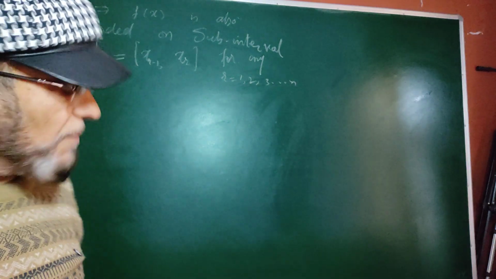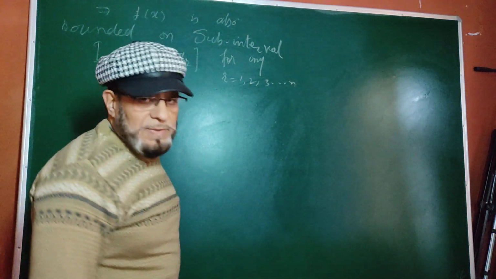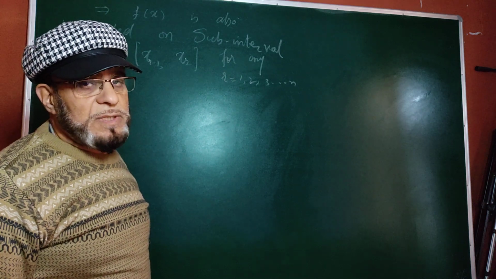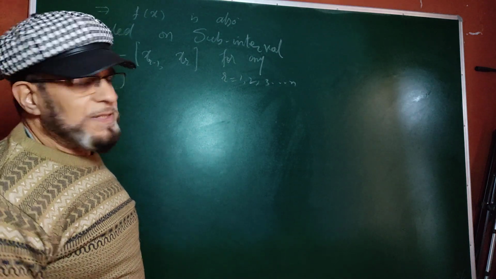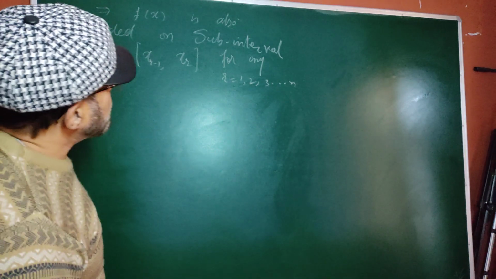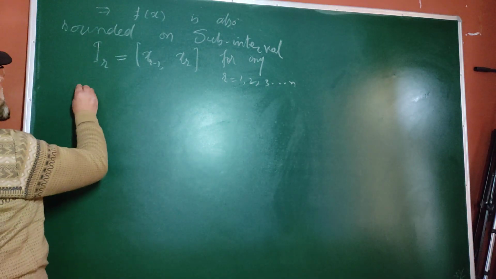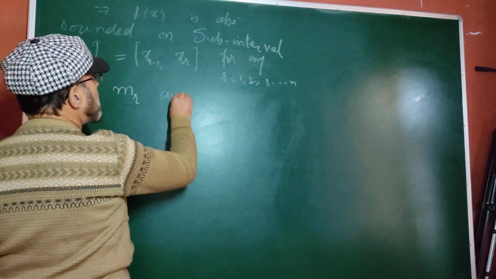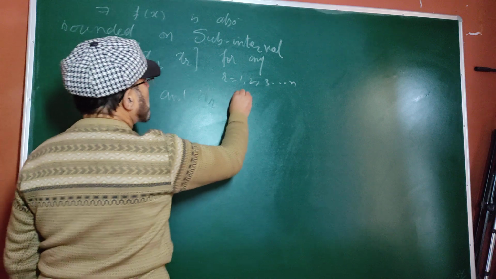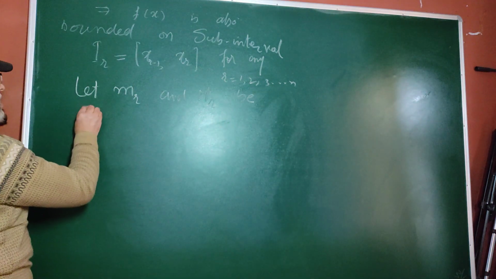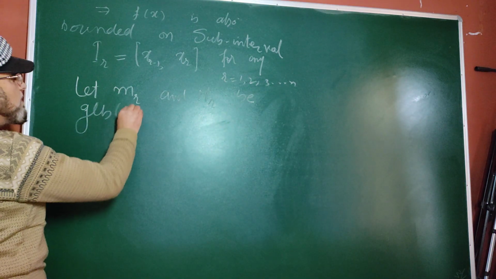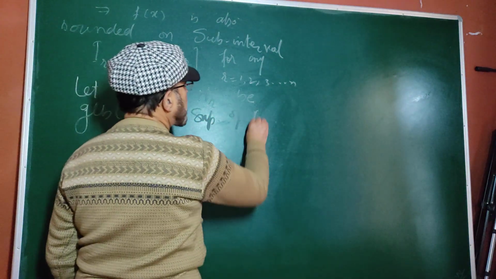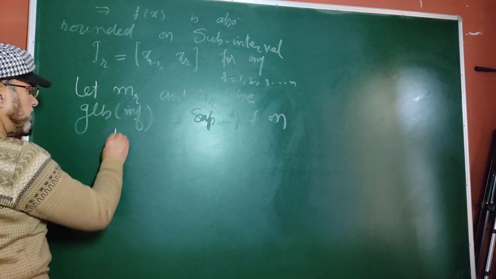When f is bounded on the closed interval AB and you take segments of that interval by the partition, it also remains bounded on each subinterval. So we write now: let small mr and capital Mr be the GLB and LUB, that is infimum and supremum, of f on Ir.